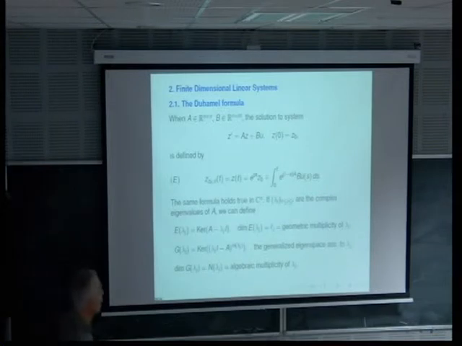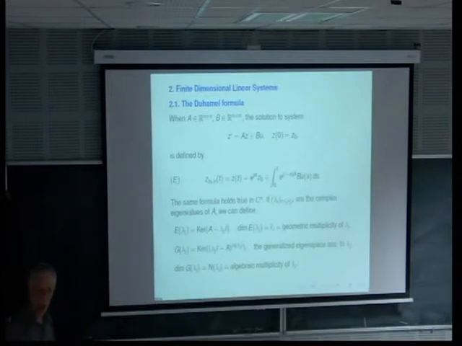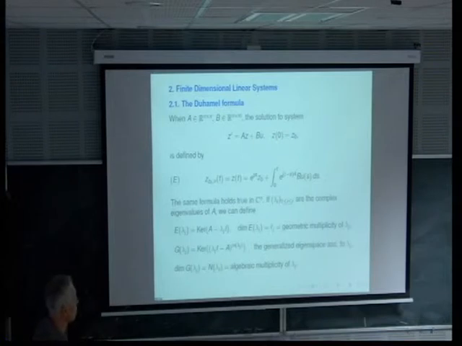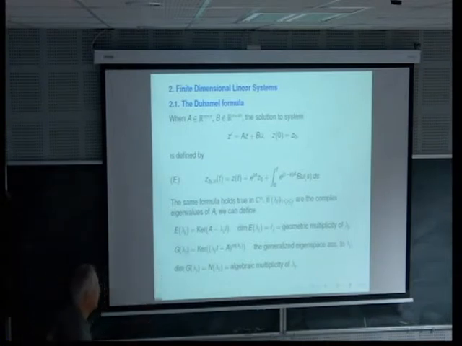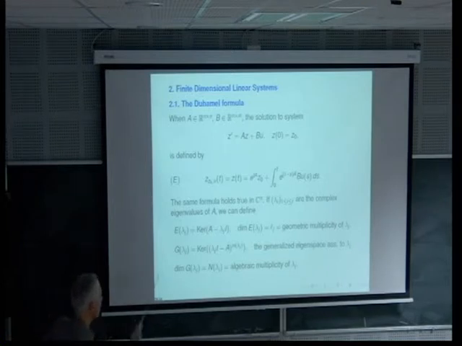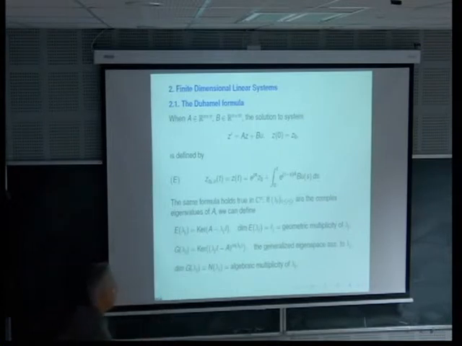So you can work either in Rn or in Cn. And of course, you have seen that the spectrum of A plays a very important role for the behavior of the system. And so I introduce some notation. I will denote by E the kernel of A minus lambda j for some eigenvalue. So this is the eigenspace. And I also introduce the generalized eigenspace.